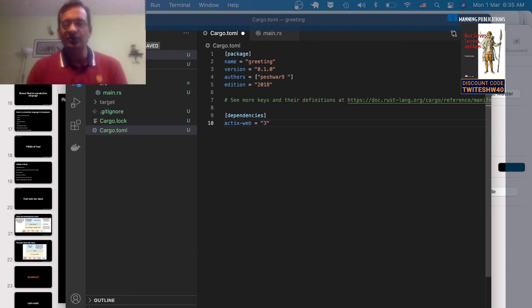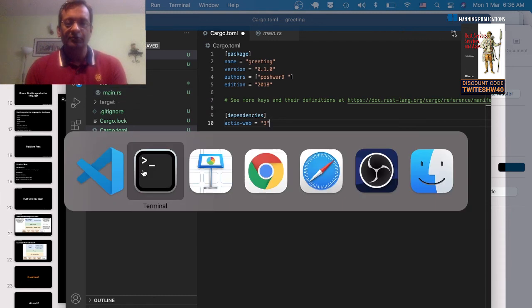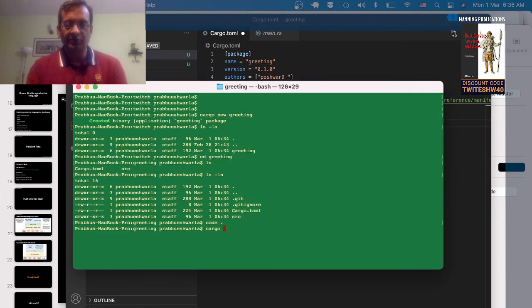Cargo uses semantic versioning, if you're familiar with it. So once I specify dependencies, the first time I try to build or compile or run it, Cargo will automatically download the dependencies. Okay. So how do you do that? Let's say you just do a Cargo check. So you do a Cargo check.